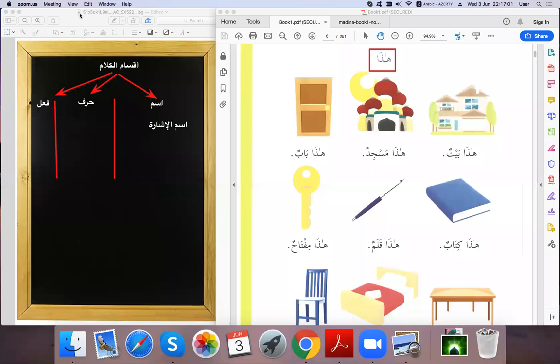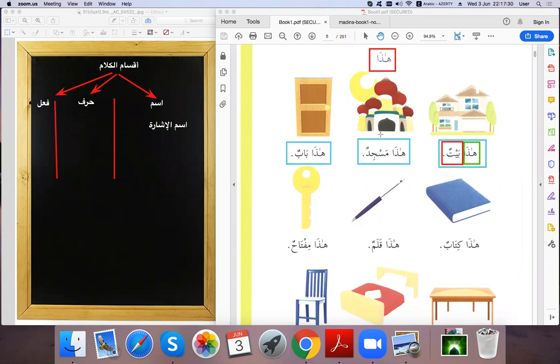هذا اسم إشارة, and we have بيت, اسم as well, but it's not إشارة. Okay, it's just a proper noun. We call this a proper noun. هذا اسم إشارة, and بيت is to make a جملة, a sentence. هذا بيت.